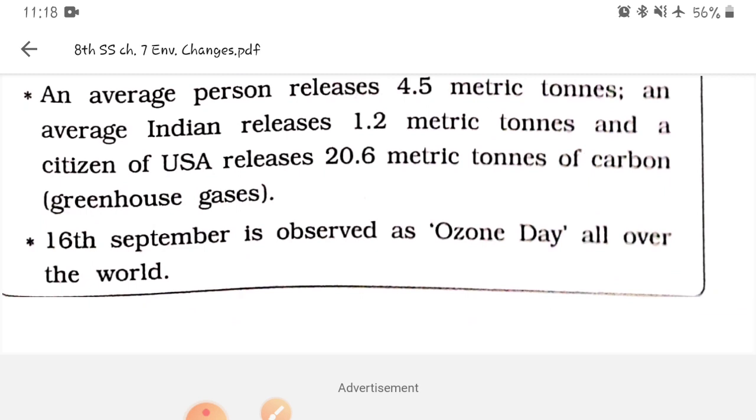16th September is observed as Ozone Day all over the world. As we know, ozone creates a layer which is very necessary for all living things, due to the ultraviolet rays produced by the sun, which are very harmful for living beings. But due to the ozone gas layer, those ultraviolet rays do not damage our body.